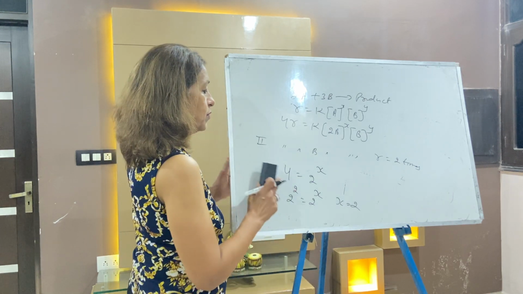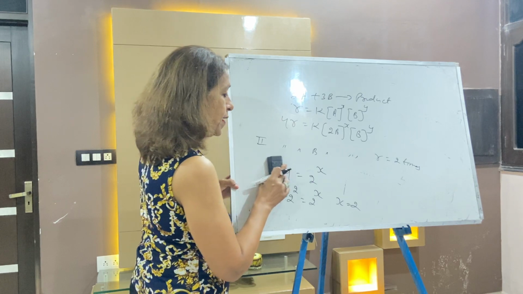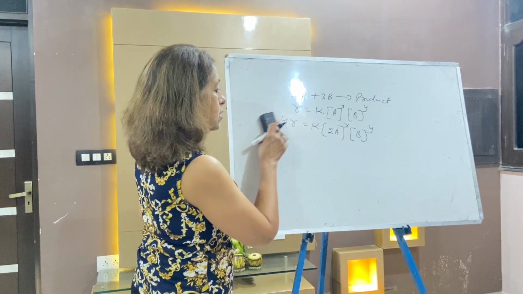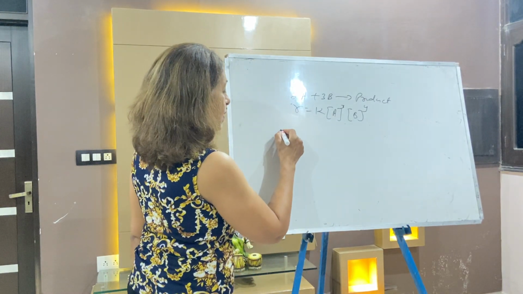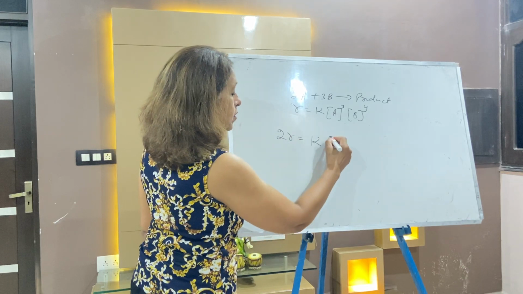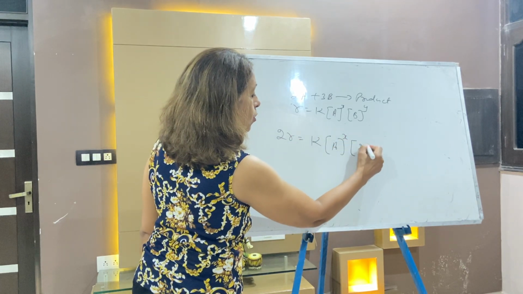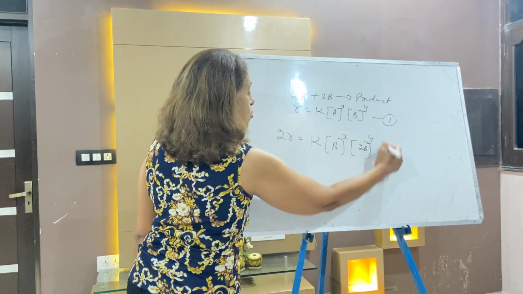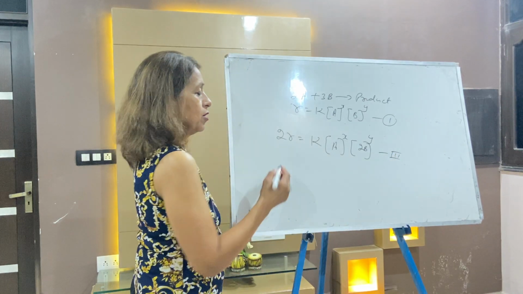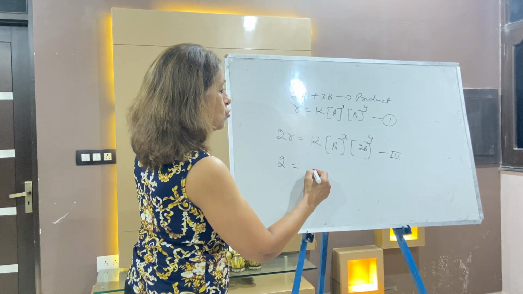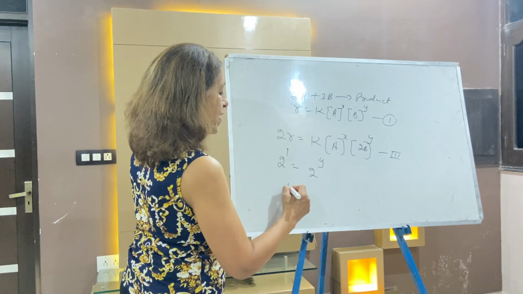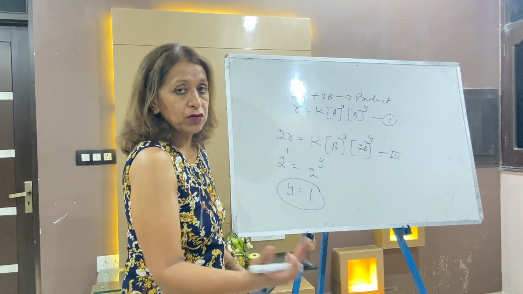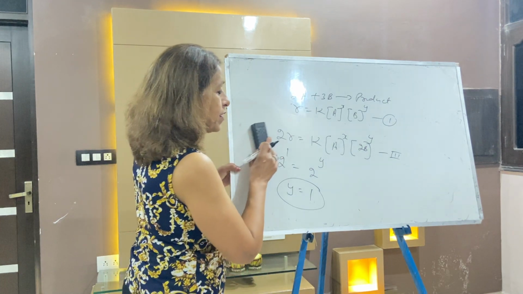Now the second part: the concentration of B is doubled. When B is doubled, the rate will become 2 times. A remains the same, but B is doubled now, so it's 2R. Now you divide the third equation by the first equation, and your answer will come 2 is equal to 2 power Y. That means Y is equal to 1. So X is 2 and Y is 1. You have calculated the individual orders, and the overall order is 3.